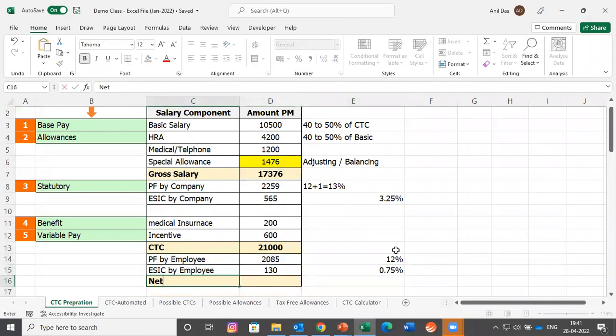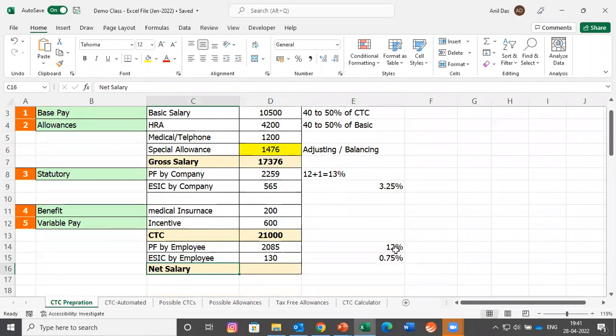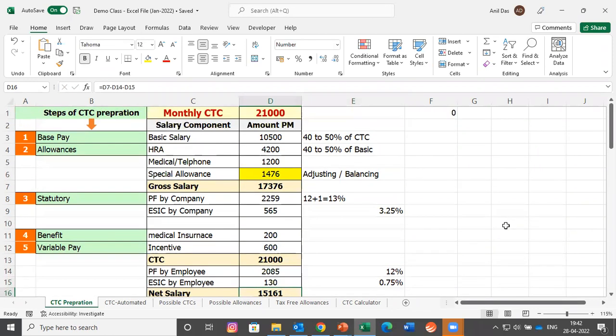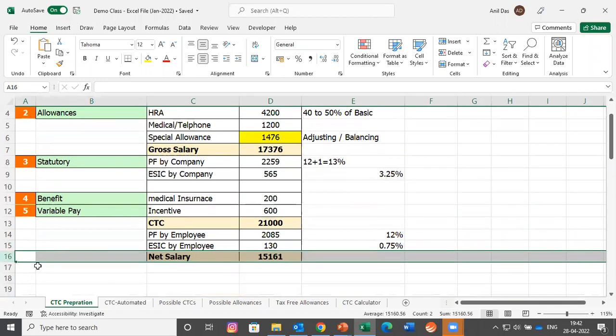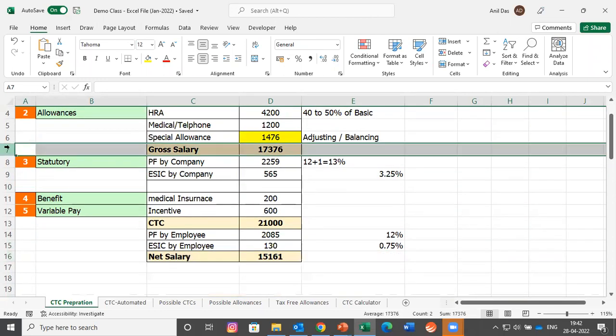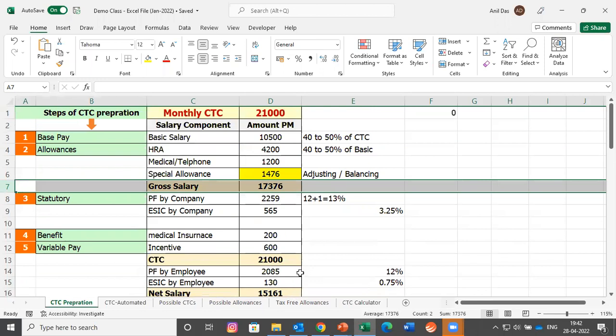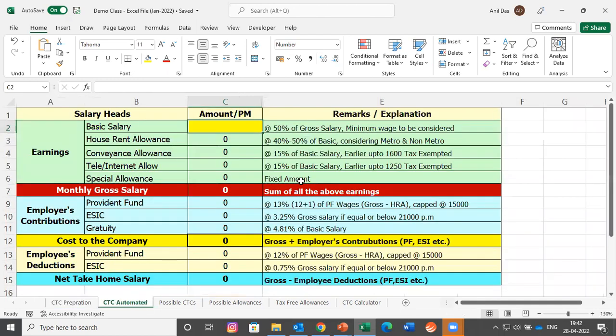So these two contributions would be going from the employee salary. So what is the net take-home salary? Net salary which would be coming in the hand of the employee can be calculated from monthly salary minus whatever the employee is contributing, PF and ESIC. So a monthly salary of 15,161 would be coming. So let's have a look. For any company paying a monthly CTC of 21,000, take home would be coming as 15,161. Monthly gross salary would be 736. So we have designed this breakup with a lot of effort. We have done a lot of manual activity. Let me shift to another sheet of mine.